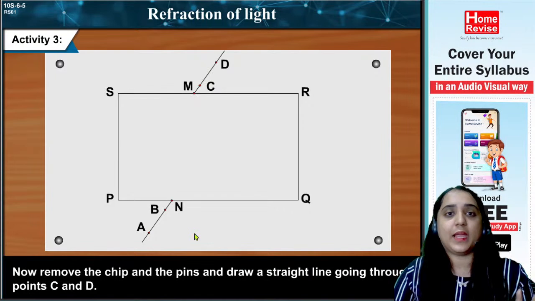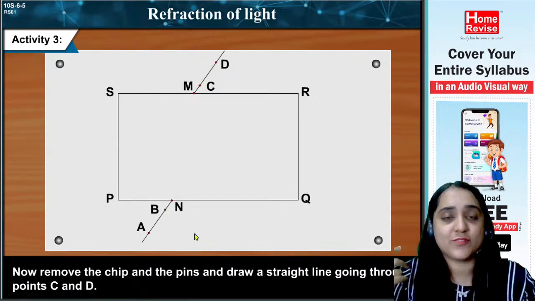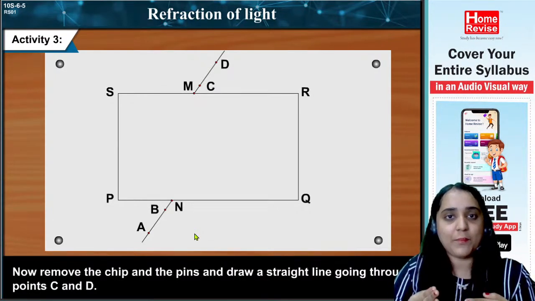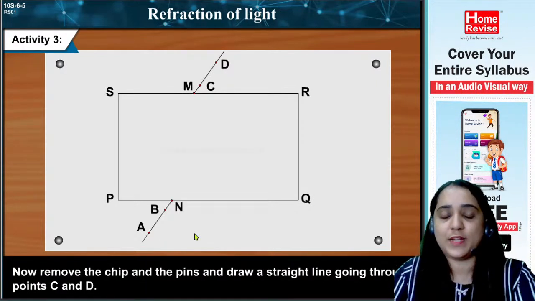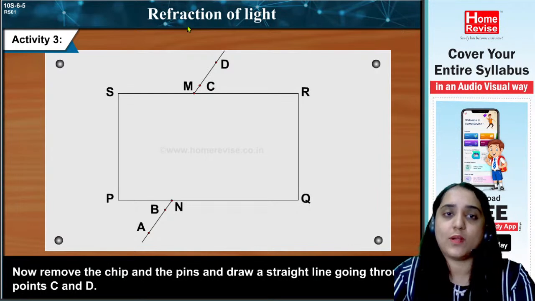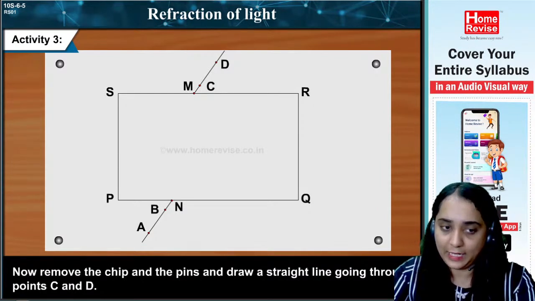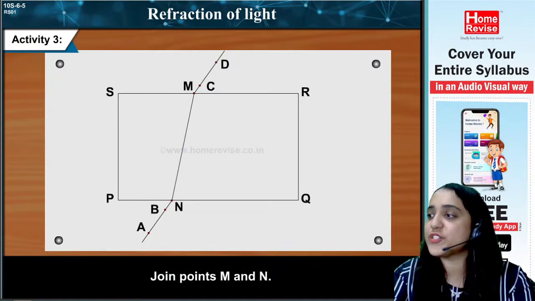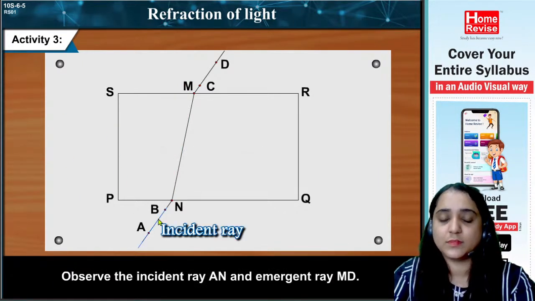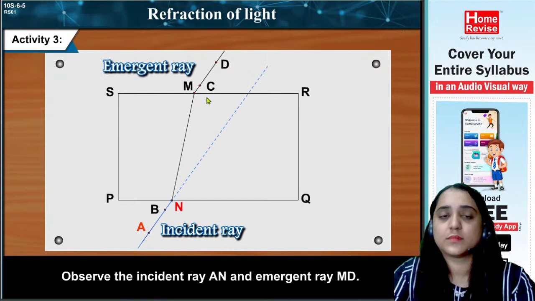Again I repeat, the light changes its direction when moving from one transparent medium to the other transparent medium. This change is called the refraction of light. Step 5: Join points M and N. Correct, Shraddha. Observe the incident ray AN and emergent ray MD.